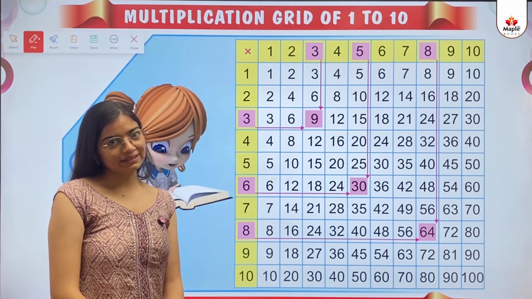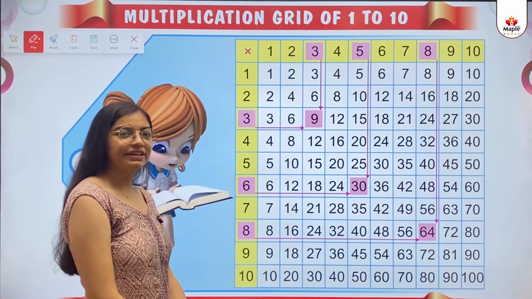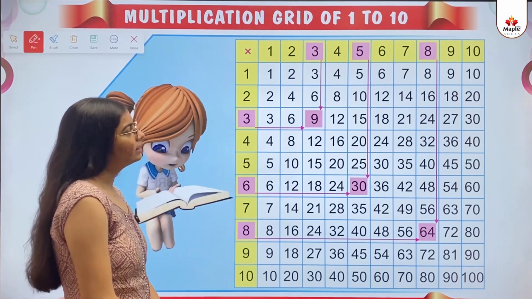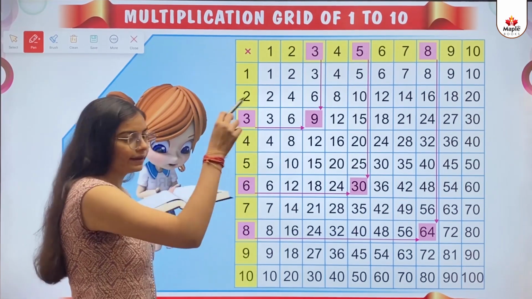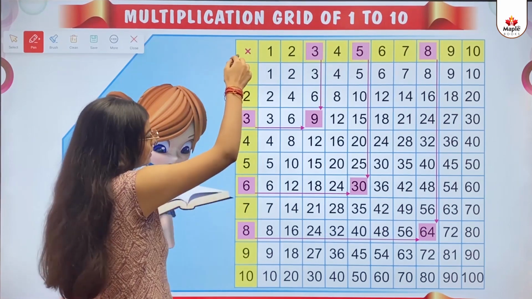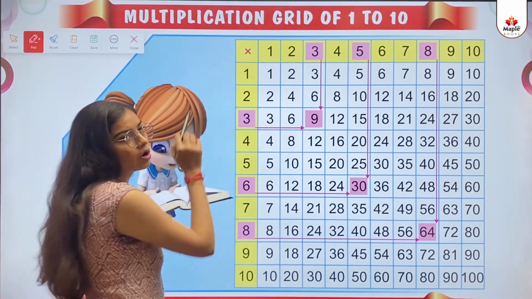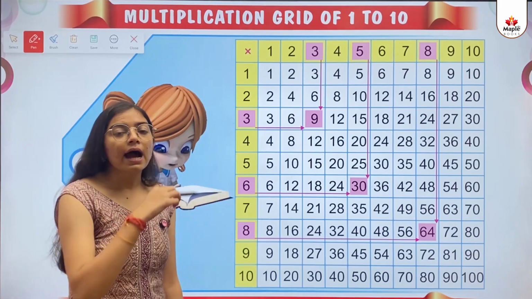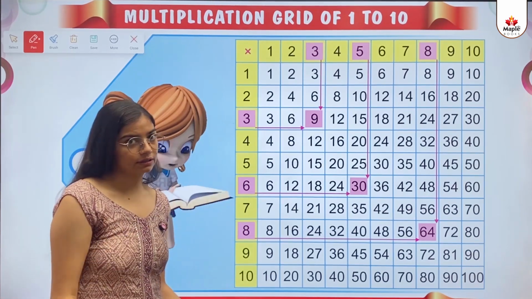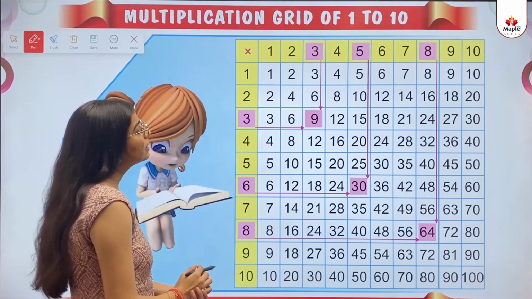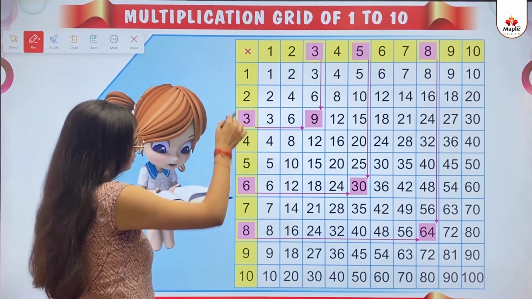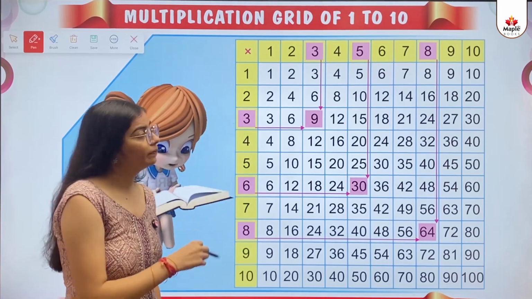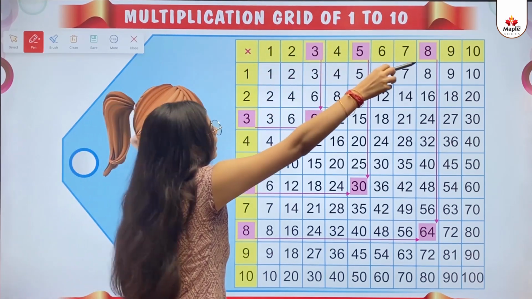So kids, the next concept is multiplication grid of 1 to 10. As you can see, there is a square given here. On the corner there is a cross sign, which means the multiply sign. So let's understand how this multiplication grid works. In the corner you can see counting from 1 to 10 here, and then here also 1 to 10 counting.